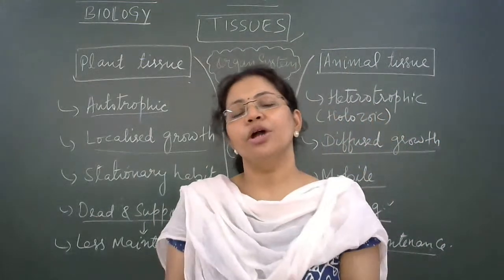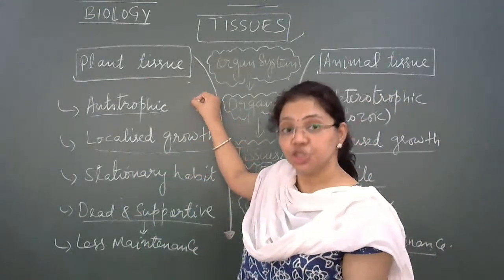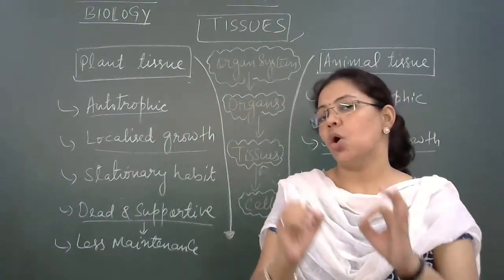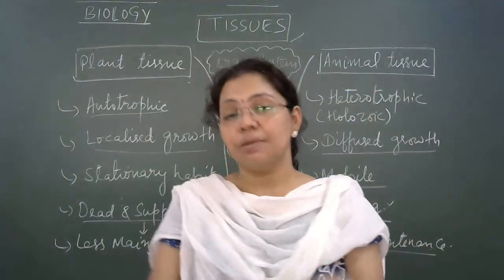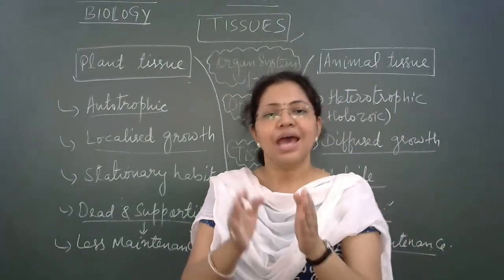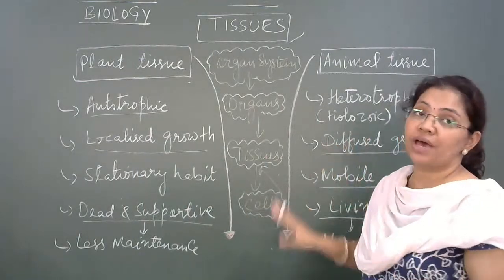And one point you can also add, that in case of plant tissues, the structural organization inside the plant body is pretty simple as compared to what we see in animals.